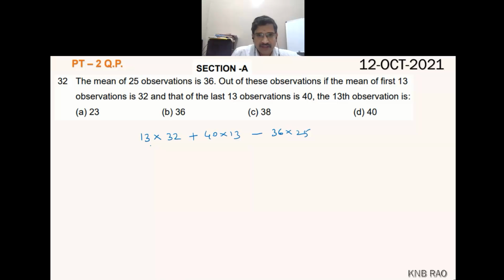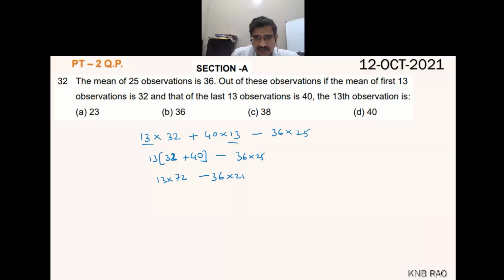From this I took 13 common out, then used the distributive property. 32 plus 40 minus 36 into 25 comes as it is. 32 plus 40 is 72 multiplied by 13.